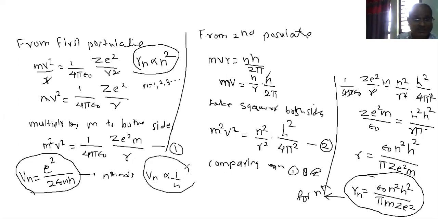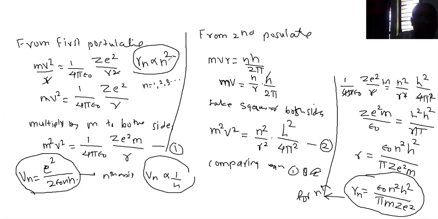You can see over here, e is constant, epsilon is constant, h is constant. So velocity is inversely proportional to n. Means if you are increasing the orbit, velocity will go on decreasing. Means the electrons which are near to the nucleus will move with higher speed or higher velocity as compared to electrons which are away from the nucleus. And radius is directly proportional to square of this n, that is n square.